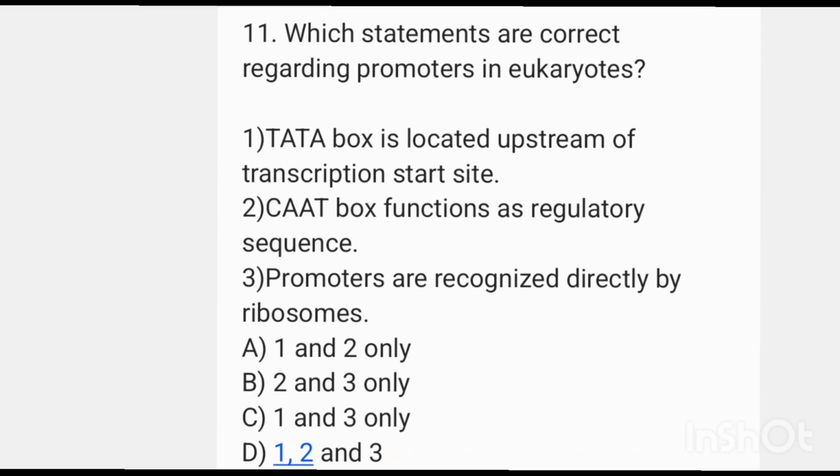Question. Which statements are correct regarding promoters in eukaryotes? 1. TATA box is located upstream of transcription start site. That's correct. 2. CAAT box functions as regulatory sequence. That's also correct. 3. Promoters are recognized directly by ribosomes.